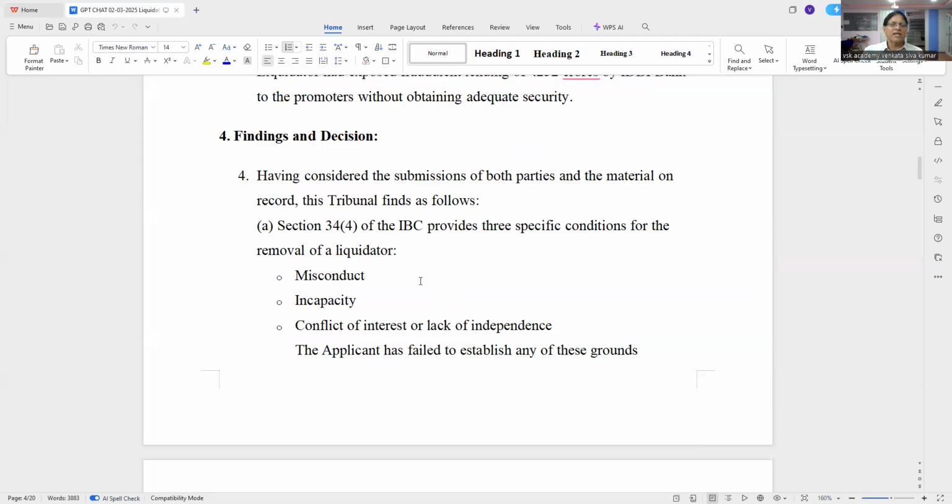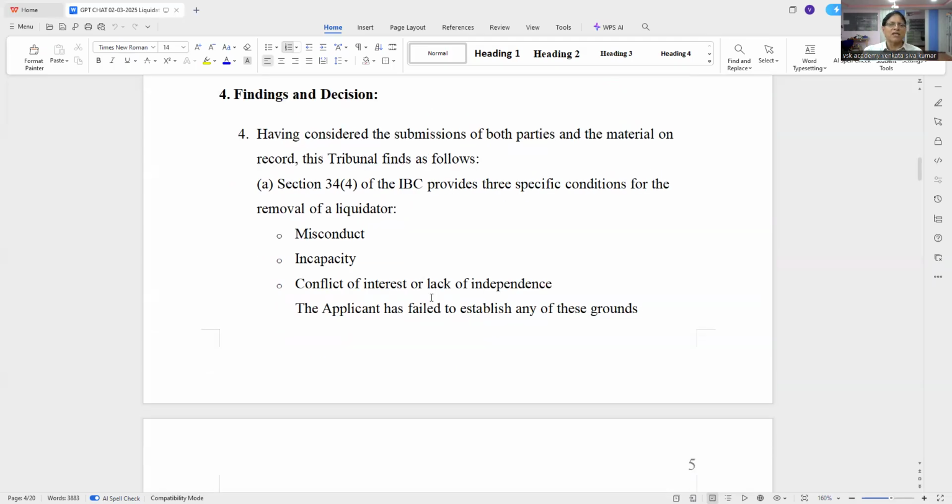3.4, this is misconduct, incapacity, conflict of interest, lack of independence. Actually, these are not correct. All these three are wrong because 34.4 ABC is different. So you have to tell them, sir, this is not correct. I told them. You see how they changed it.